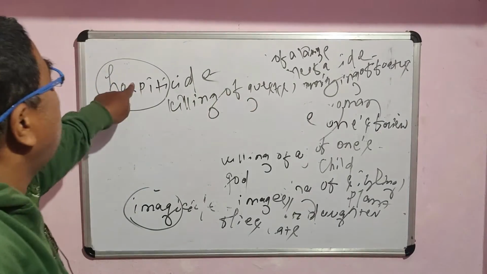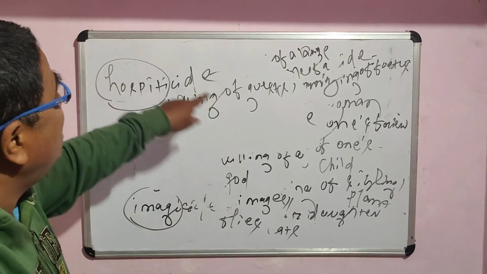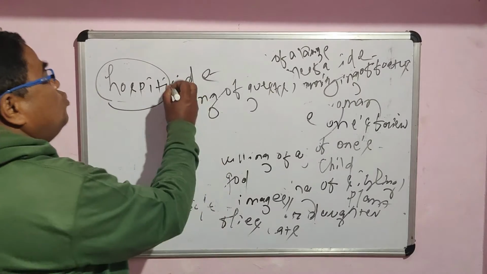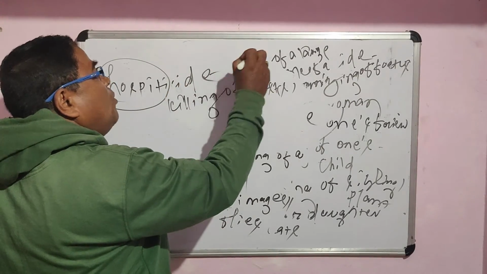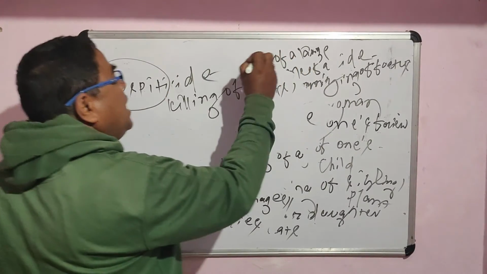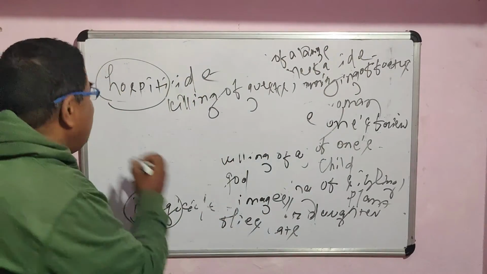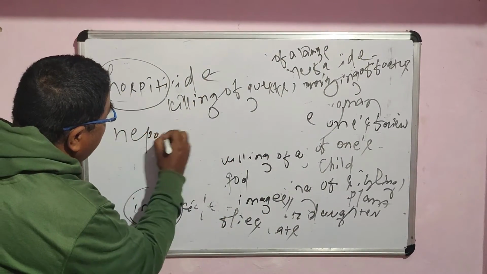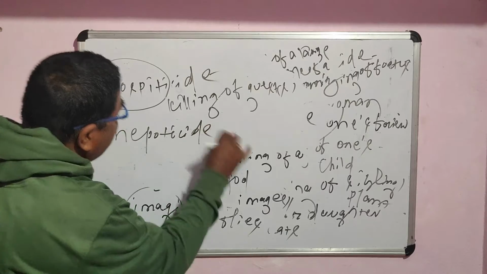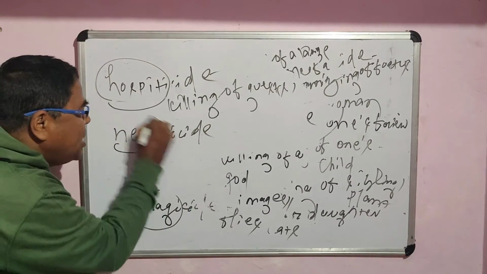Always remember, cide here connotes two meanings. Number one, killing of one's relatives, killing of one's kith and kin. Suppose somebody says nepoticide or nepocide. So what is the meaning of nepo? You first try to understand the meaning of nepo.